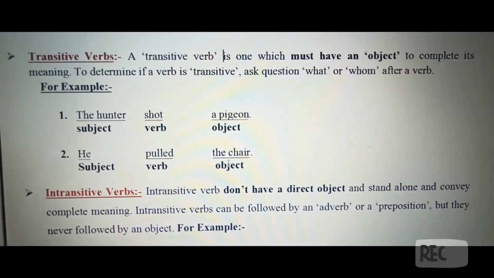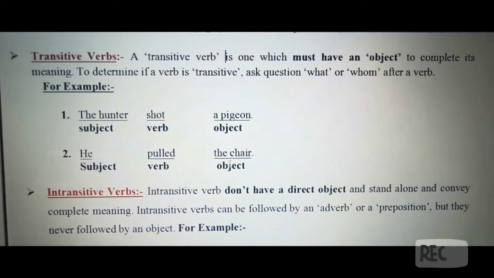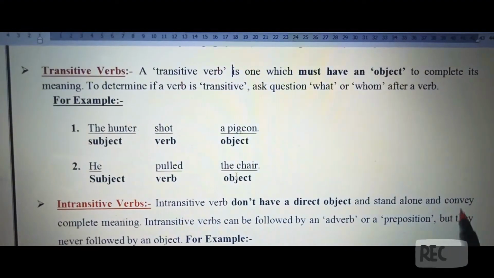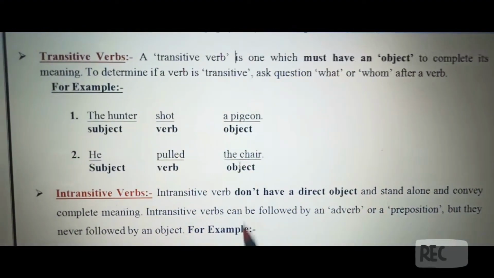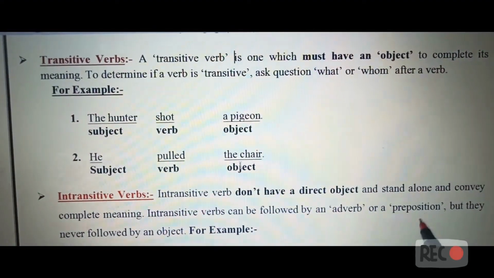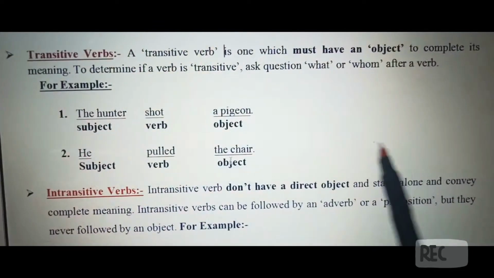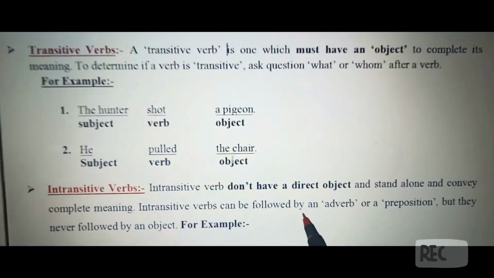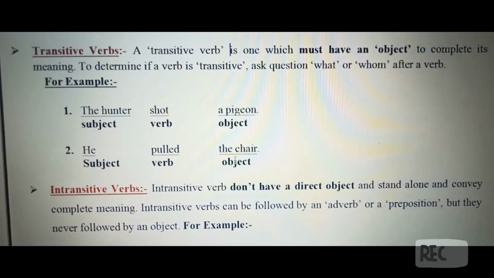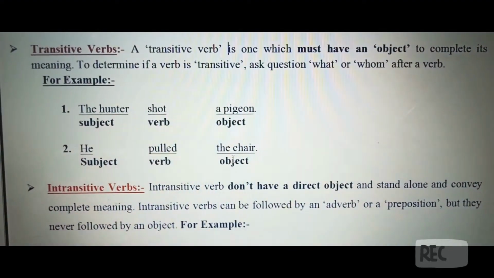Now, intransitive verbs. In an intransitive verb, there is no direct object, and they can stand alone and still convey a complete meaning. And intransitive verbs can be followed by an adverb or a preposition, okay? They can be followed or they may not be followed, but they are never followed by an object. There is no object in an intransitive verb.